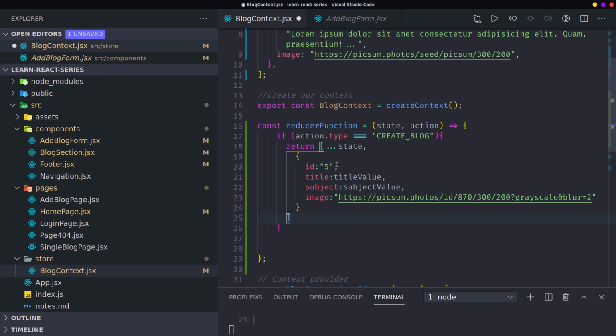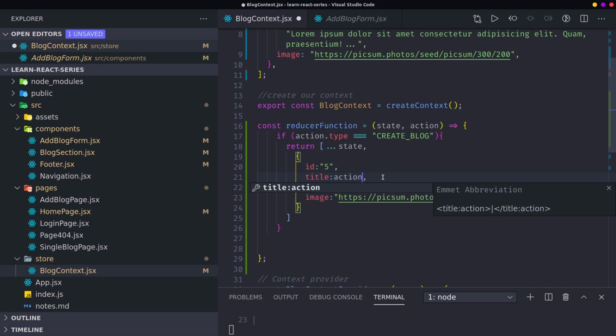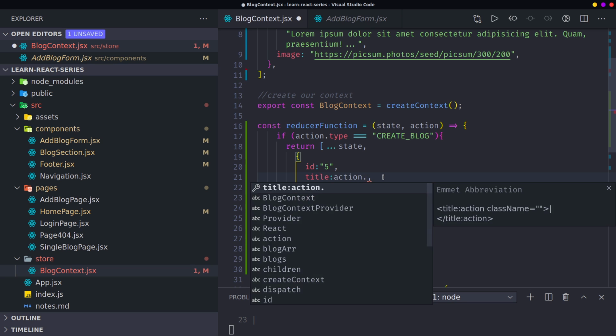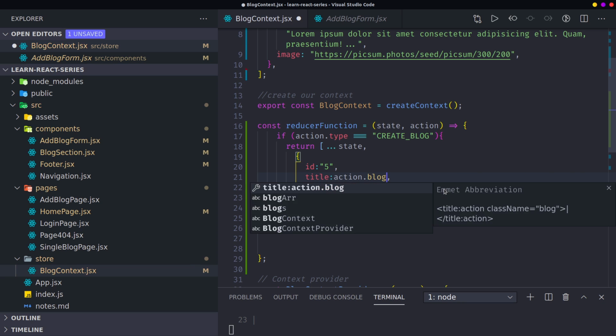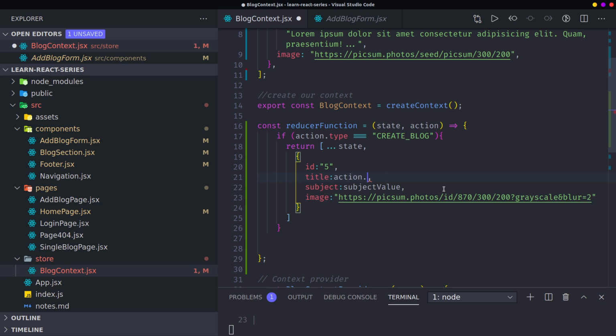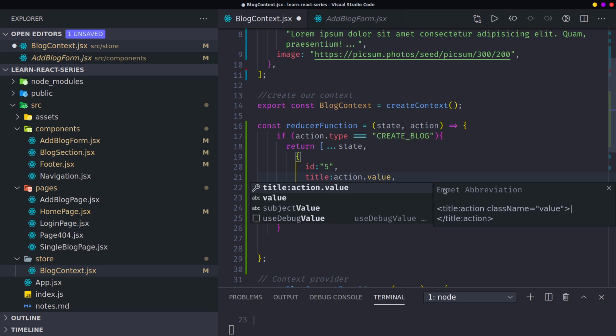Suppose I want to get the ID, there has to be an ID of 5. Everything has the same ID. The title will be action dot title.